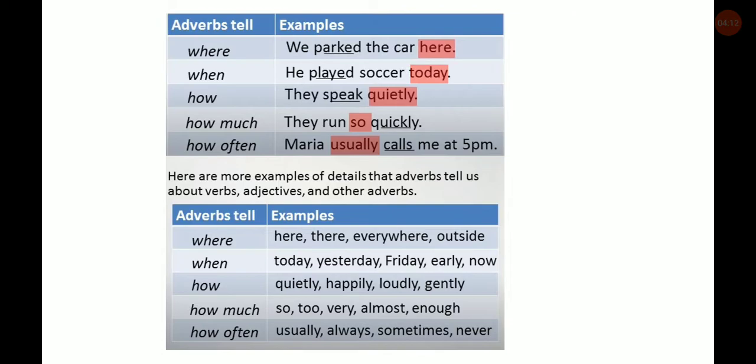Here is a table showing what adverbs tell, and the examples are given. Well, we parked the car here. Where did we park the car? Here. It is showing something about a place. So like this there is a table with the examples.